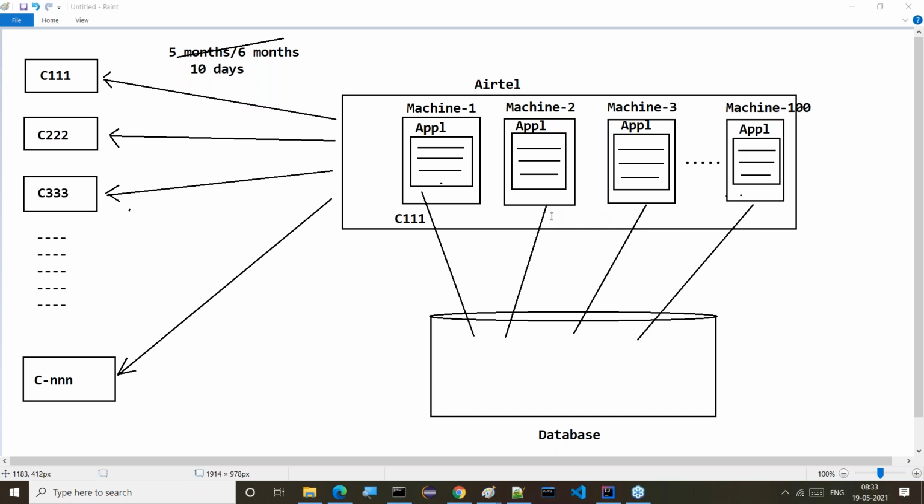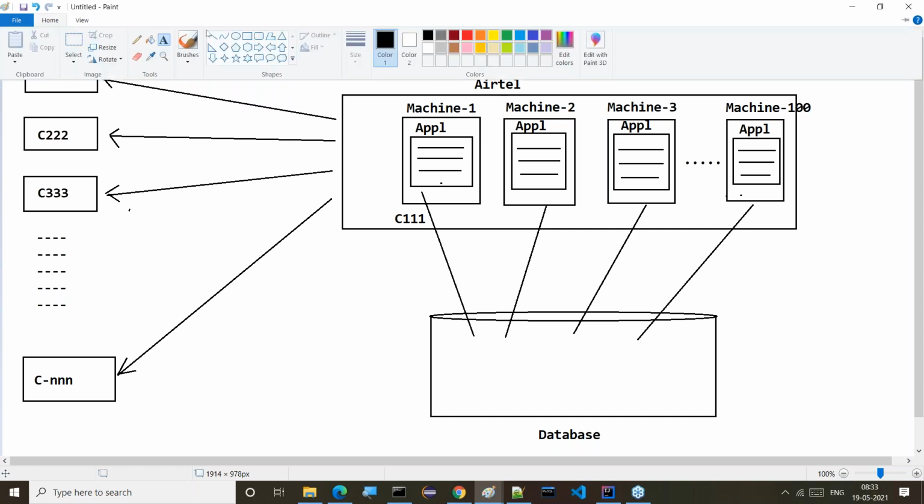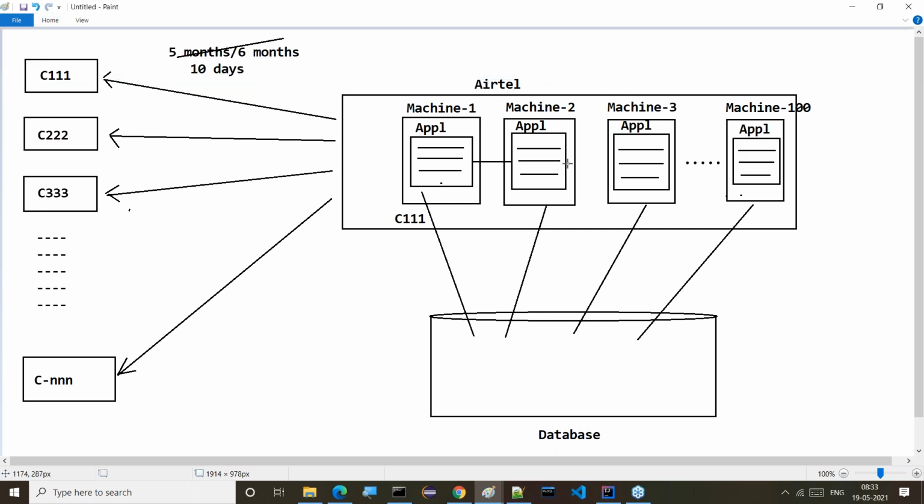Which type of communication? Machine one is generating bill for C111, then it has to inform all the other machines: already I generated bill for C111, don't generate bill for C111, you have to take the responsibility to generate bill for some other customers. So we require communication between all the machines. Yes, am I right? Yes, sir.